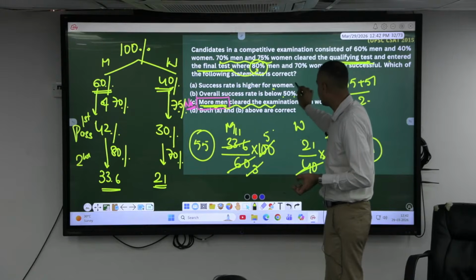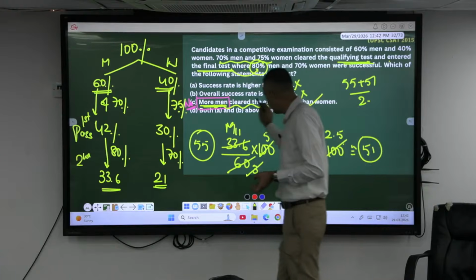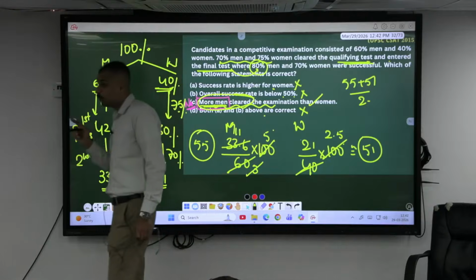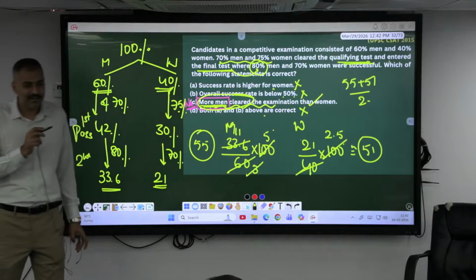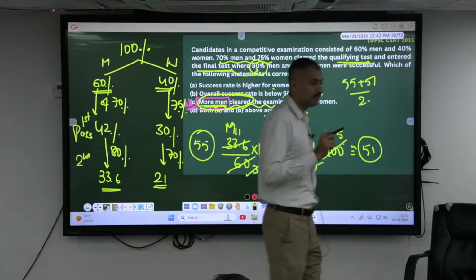Success rate is higher for women? No. Both A and B, definitely not. So this has to be the appropriate one, where he says what? More men cleared. But the success rate of men is more, we can conclude.